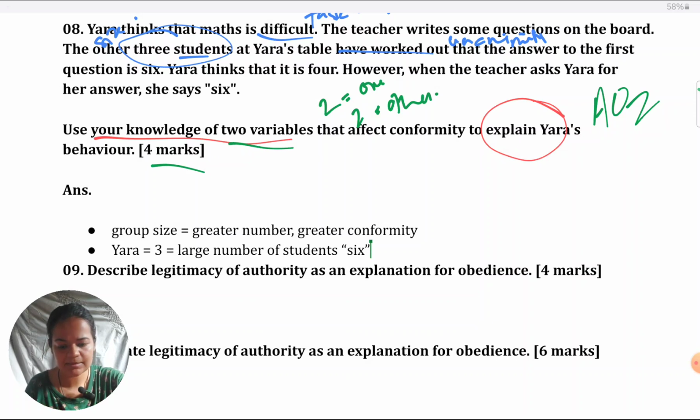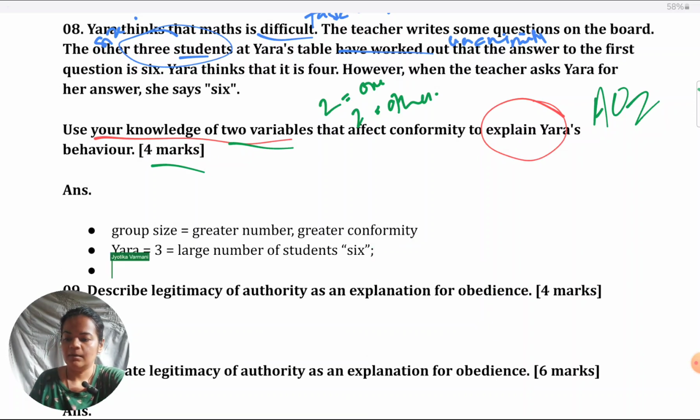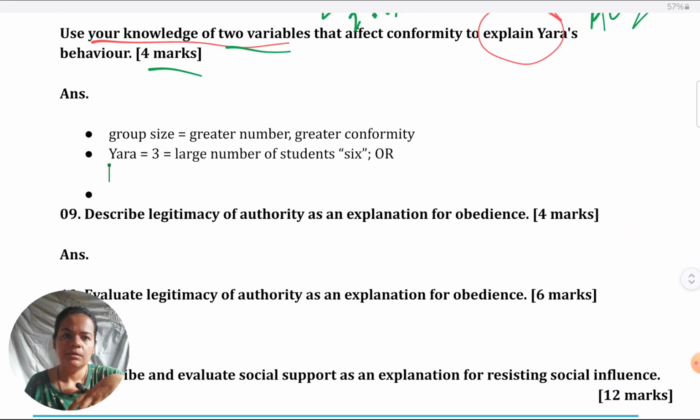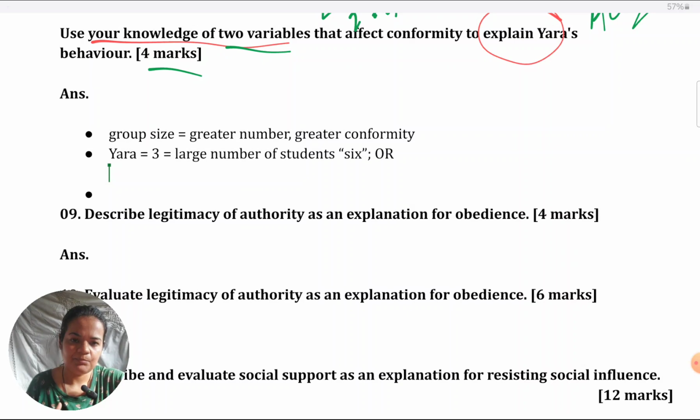You can explain it this way. Some students answer generally and treat an AO2 question as if it's an AO1 question: if group size is big, many students will conform. So if other students give a particular answer, this student will also give that answer.